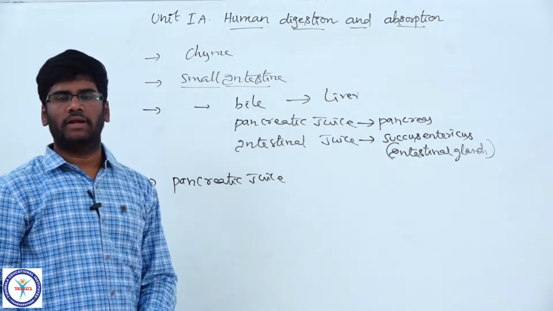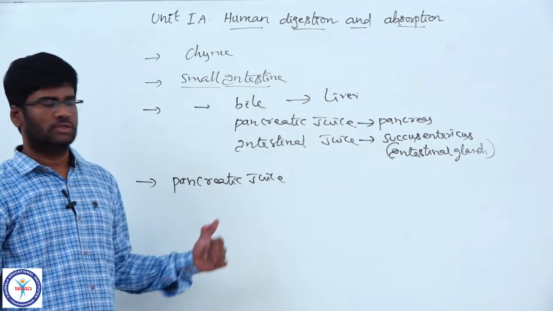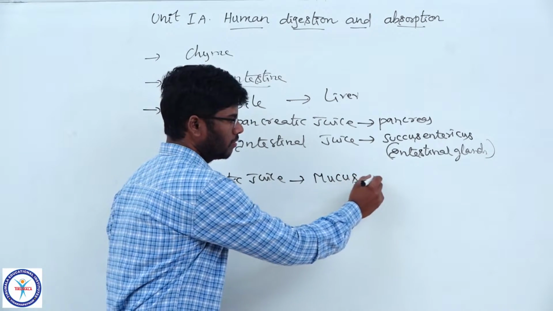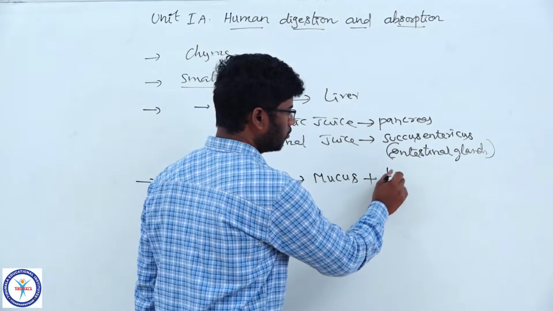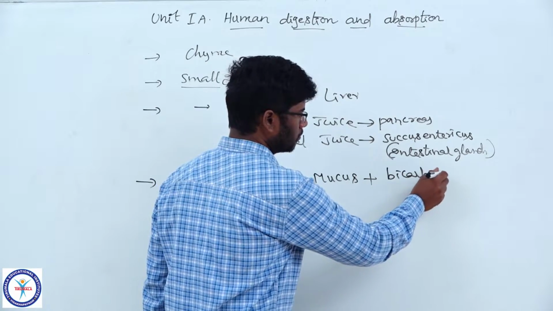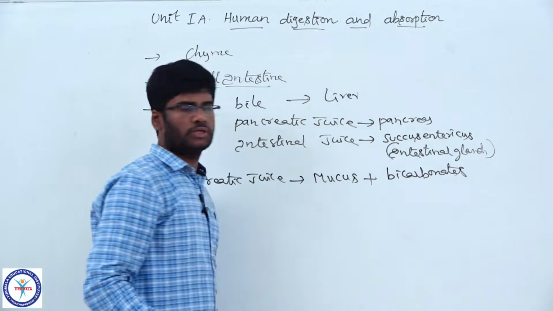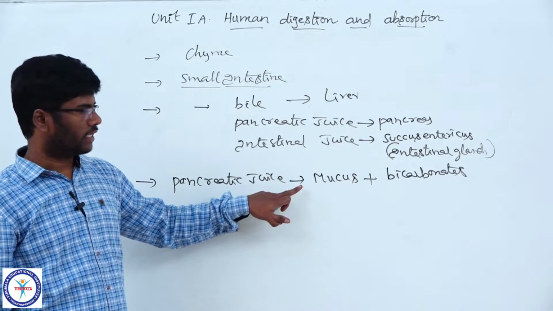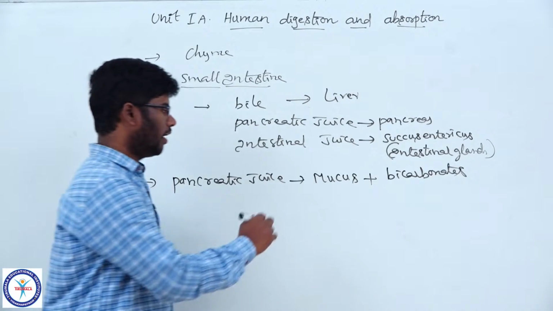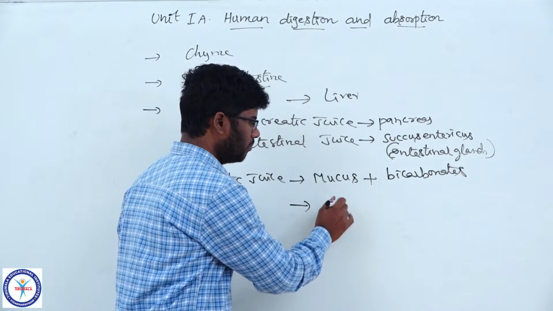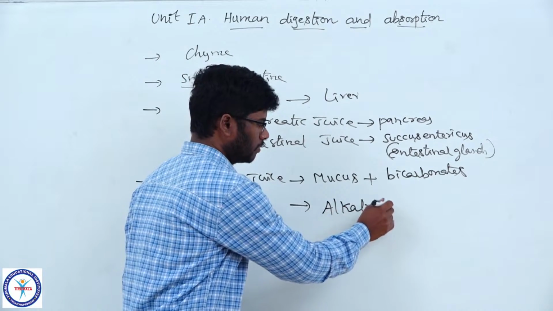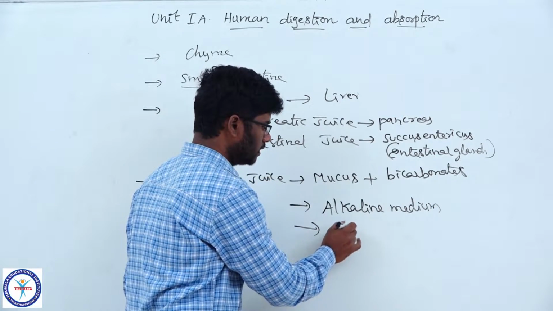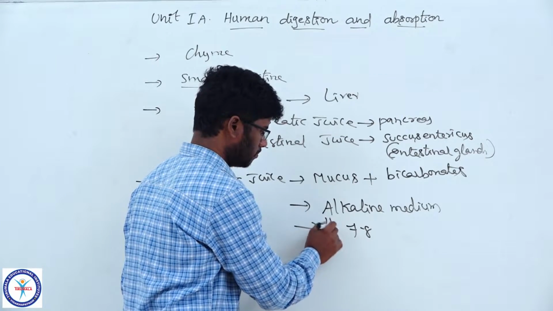Then come to pancreatic juice. As I told you already, the pancreatic juice is a complete digestive juice. It secretes mucus plus bicarbonates. The bicarbonates and mucus protect the wall of the intestinal mucosa from gastric acidic juice, thereby providing an alkaline medium. The pH of intestinal juice is 7.8.